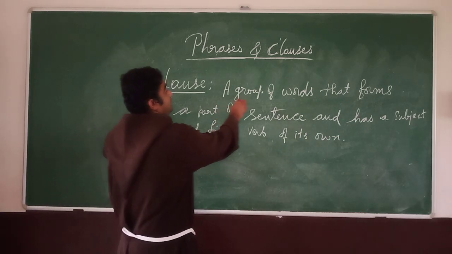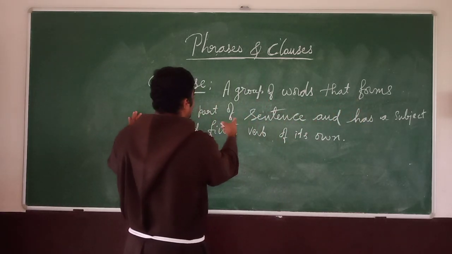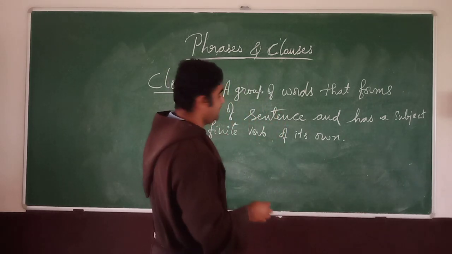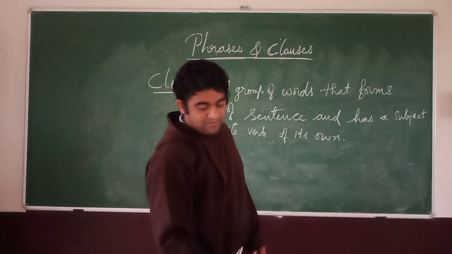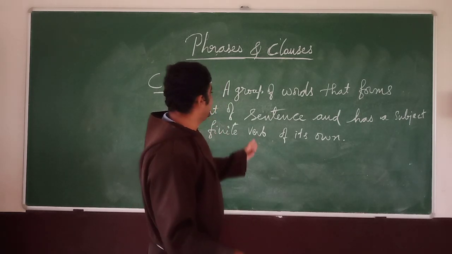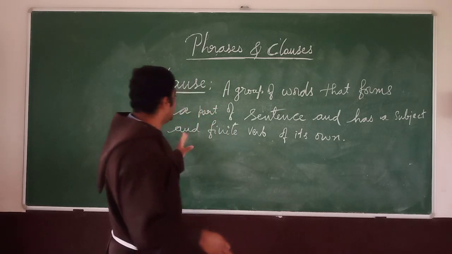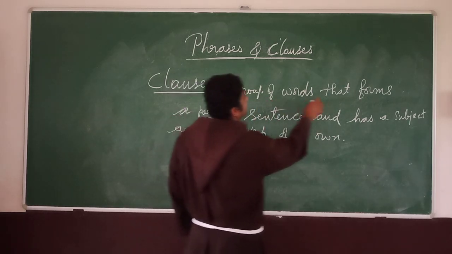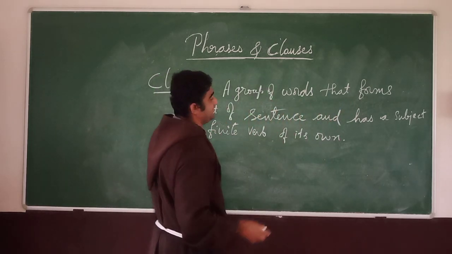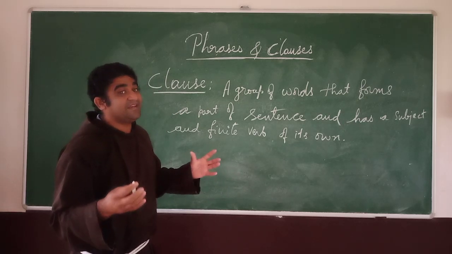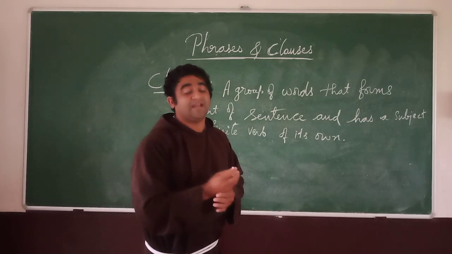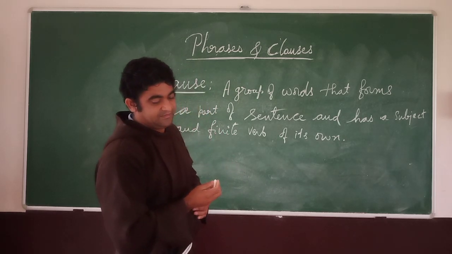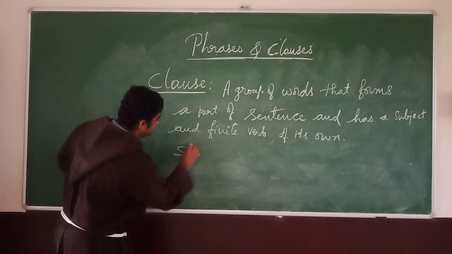What is a clause? A group of words which forms a part of a sentence and has a subject and finite verb of its own. Now in this, a group of words that forms a part of a sentence. So now let's analyze the same example.